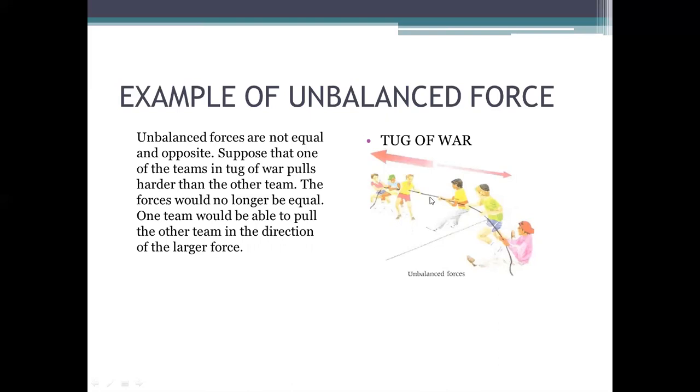So in case of unbalanced force, a team will move towards the other team whose force is larger than the other. These two forces are not equal in magnitude. That's why one team starts moving towards the other team. If these two forces were equal, then both teams would remain at the same position and would not move.